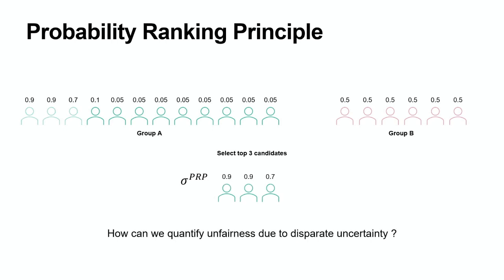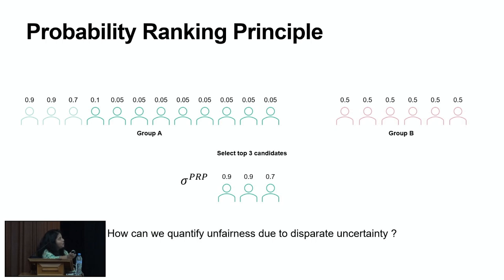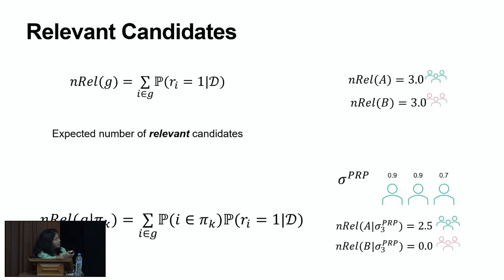Okay, so let me go through a detailed example. And in this detailed example, we have two groups, Group A and Group B. Their probability of relevance is at the top, and we have to select top 3 candidates. So I'm looking at the probability ranking principle, which is the optimal thing for the principal to do if they want to get as many relevant candidates as possible. And if they have to select top 3, they would just select these top 3 with the highest probabilities. And as I was mentioning, this would be unfair to Group B. So to quantify that, we say that we can compute this expected number of relevant candidates.